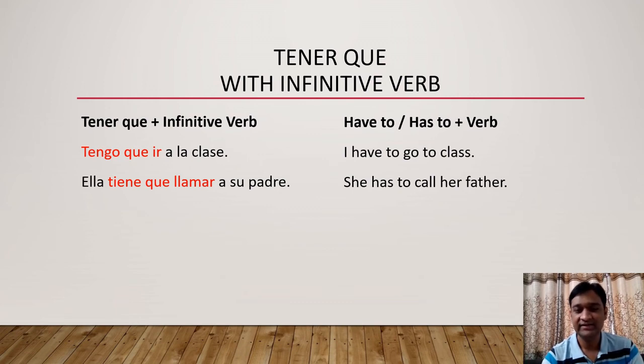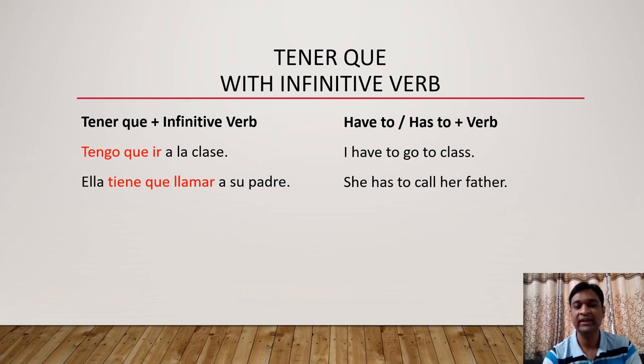In English, the sentence is she has to call her father, while in Spanish, the sentence is ella tiene que llamar a su padre. So note the preposition a after the verb llamar in the Spanish sentence. Preposition a means to, and to is not there in English. So the sentence literally is she has to call to her father, but we don't write to in English. While in Spanish you have to add to.